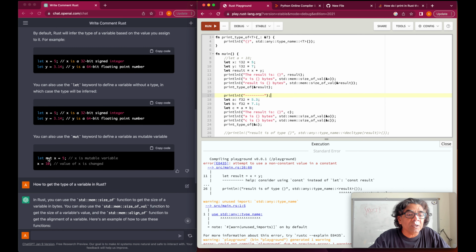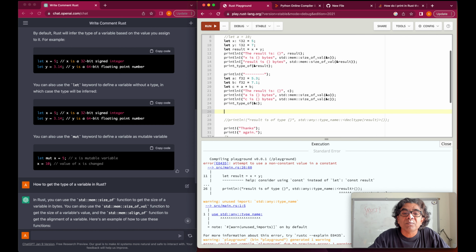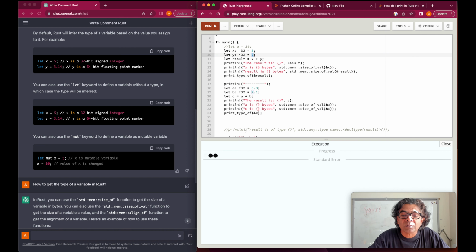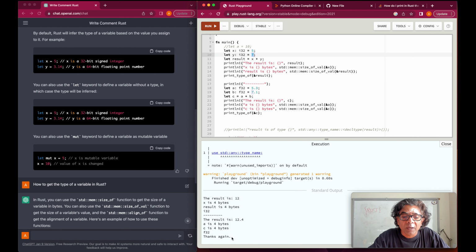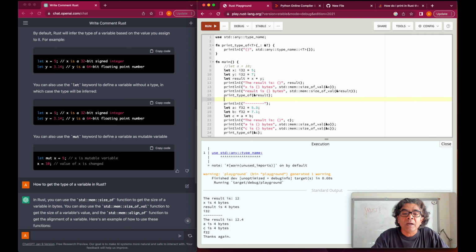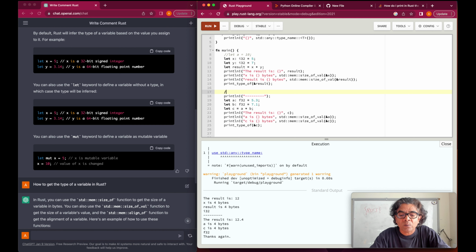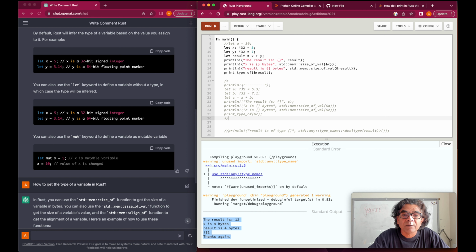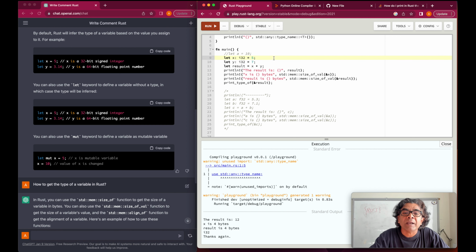But one thing, as you see here, is that this is a mutable variable. A mutable variable means that the variable's value could be changed. So let's understand what is going on here. We have defined x as 5, and then we are adding. Let me run this code to make sure. Our code is running, everything is okay. Now I will go ahead and comment this piece of code also. Let's run. Our output is only this, and here, as you can see, x is